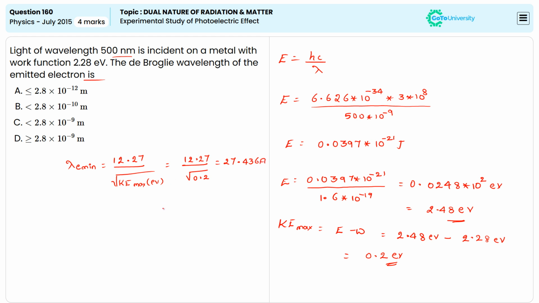Then we will convert Angstrom in terms of meter: 27.436 × 10^-10 meters.